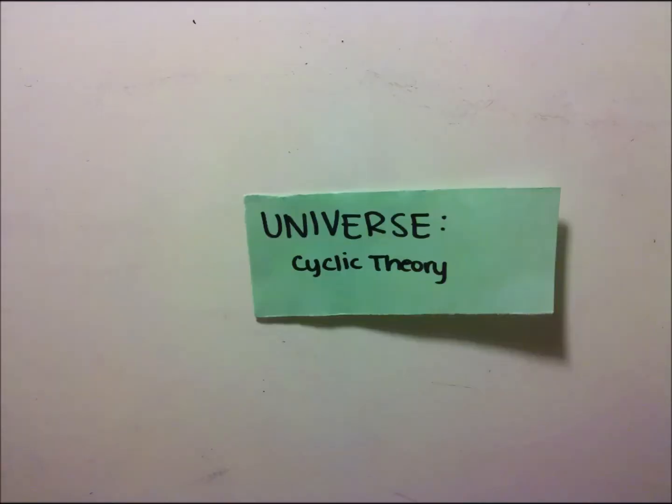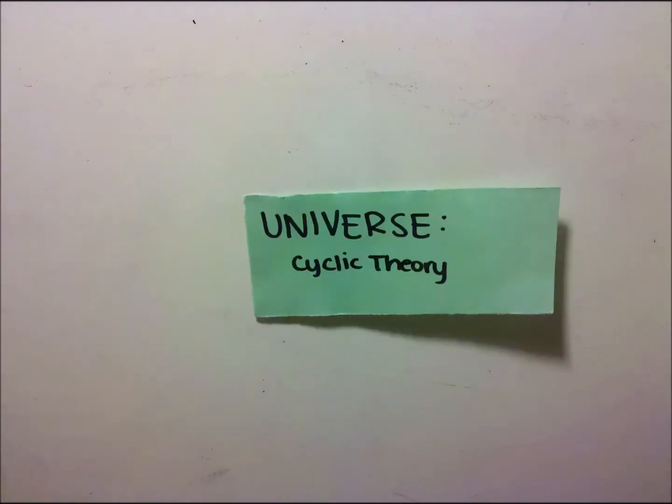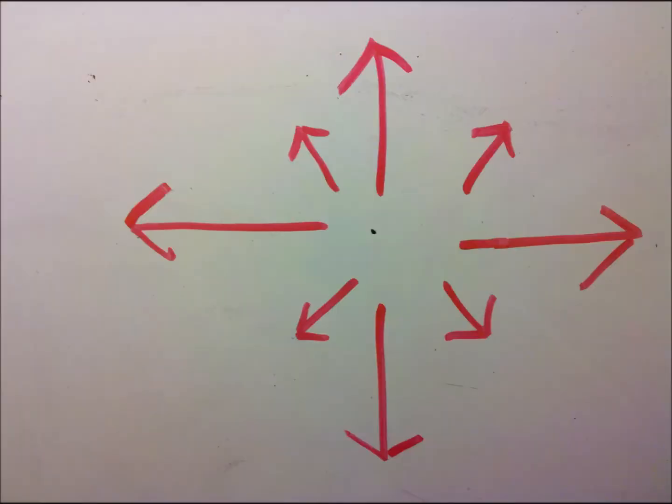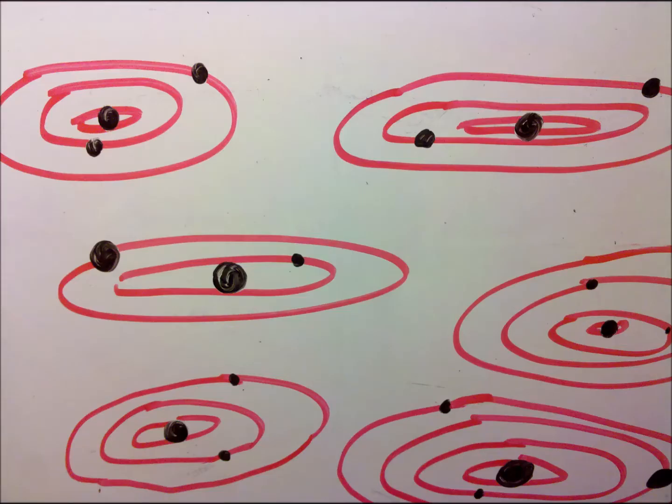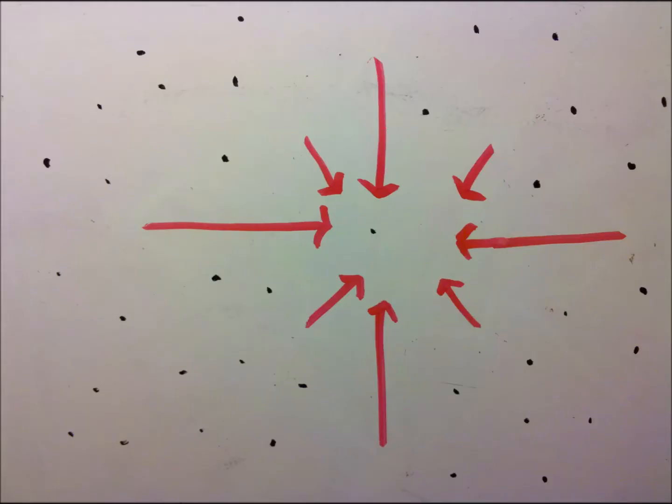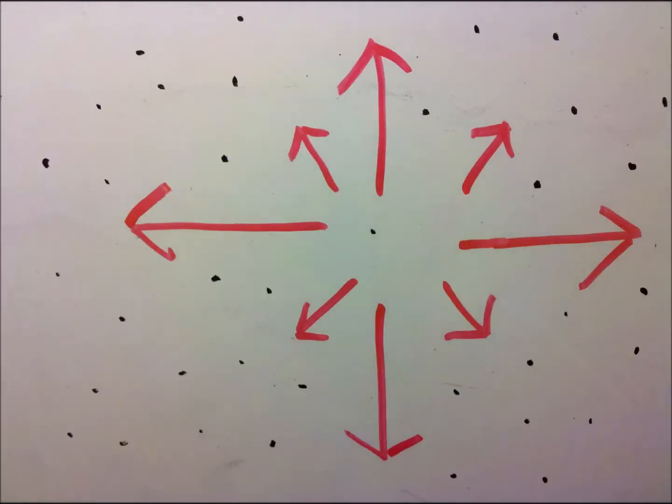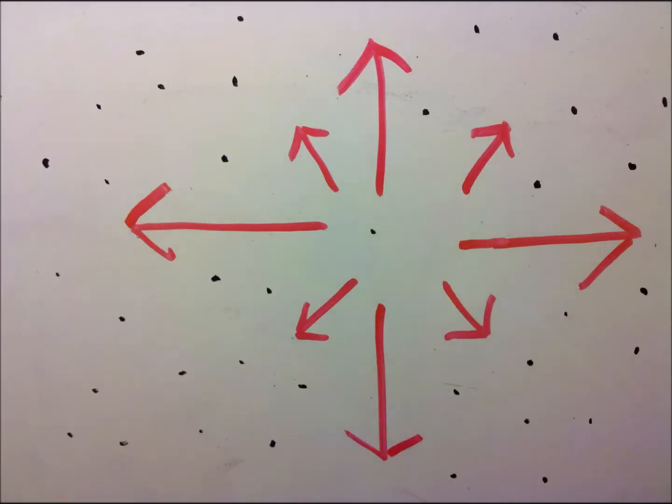Another theory for the origin of the universe is the cyclic theory, a new context. Time and space have existed forever. This Big Bang was one of many. This means that if there is enough matter, it will slow down the expansion of the universe. The universe will collapse into the Big Crunch. Everything will again be in the hot, dense mass. The Big Bang will occur again, then the Big Crunch. And gravity will keep this cycle of the Big Bang and Big Crunch repeating.